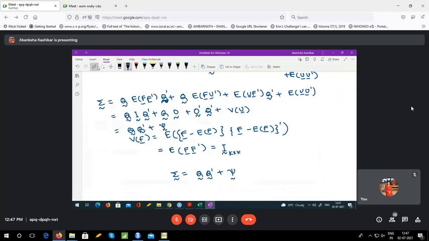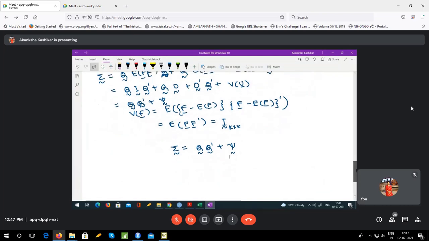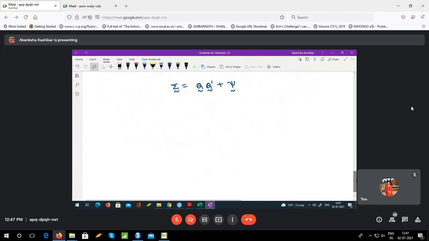Assuming that there is no doubt, let me go ahead. So now we have another equation in the form of a matrix. So let me write these matrices. The sigma matrix is sigma 1 1, sigma 1 2, sigma 1 p, sigma 2 1, sigma 2 2, sigma 2 p, sigma p 1, sigma p 2, sigma pp.